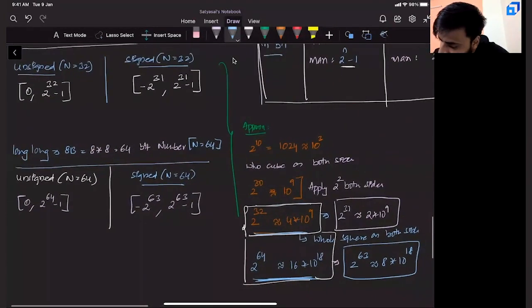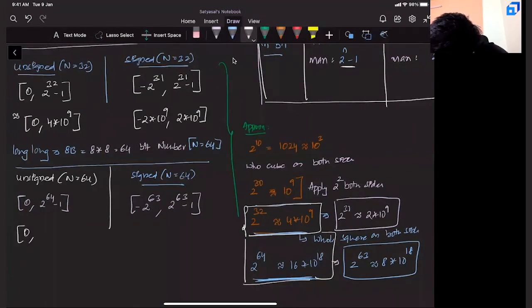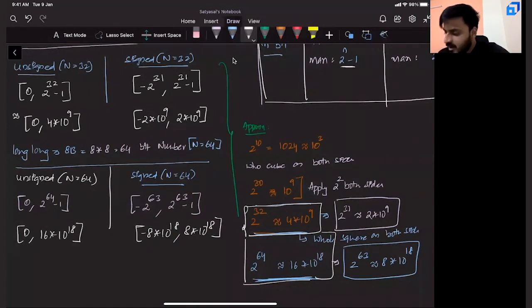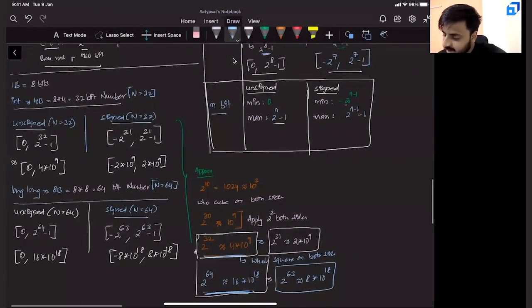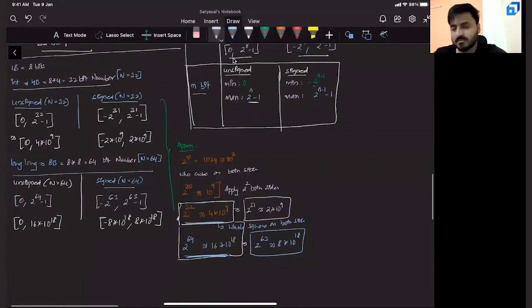That's it. That means, to simply rewrite, this range is from 0 comma 4 into 10 power 9 minus 1. Do we need to write minus 1? It is already an approximation. You can just neglect that. And this becomes minus 2 into 10 power 9 comma 2 into 10 power 9. Similarly, this is approximately 16 into 10 power 18. And this entire thing is minus 8 into 10 power 18 comma 8 into 10 power 18. This is how you get the int range and long int range. Based on the given bit number, can you get the range? Simple logic. Now you can do it, right?